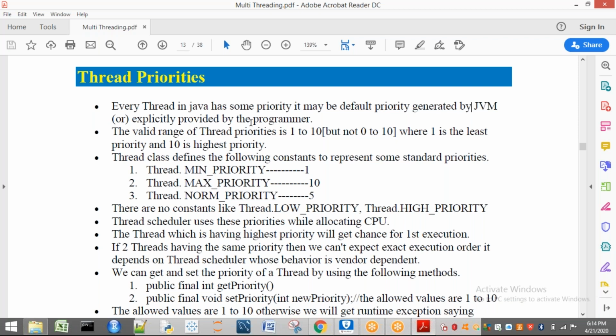But internally what happens is JVM is going to create one thread. The name of that thread is what? Main. Who is going to create the main thread? JVM. Is the user going to create it? No. JVM is going to create it. So we can say that thread is a default thread, which is created by JVM. If it is created by JVM, are we giving the priority to that thread? No. By default, there will be a priority for that main thread when it is created. So we will discuss all these things.